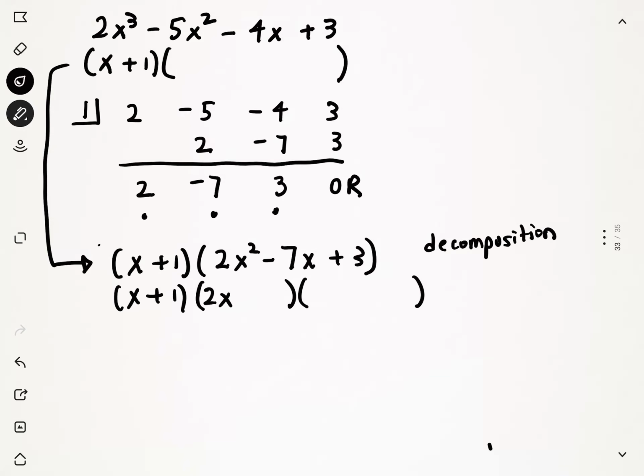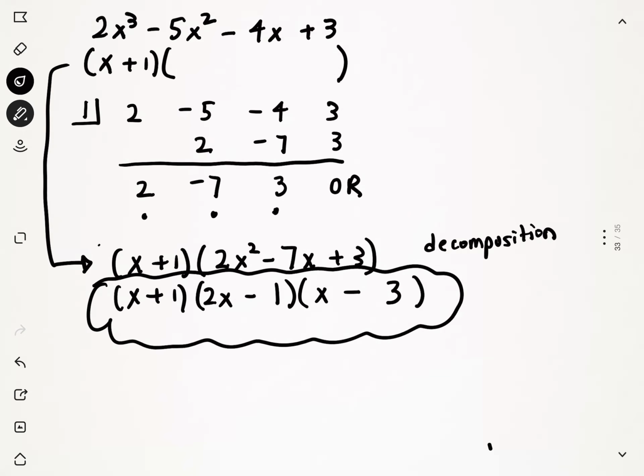You can use the factoring that you've already learned. What I'm doing here is I'm shortcutting it. You're going to do decomposition. But here, we end up with these factors right here when you complete decomposition on your own, and then we have this factored in full. We have our 3 factors for our degree 3 polynomial, and there it is.